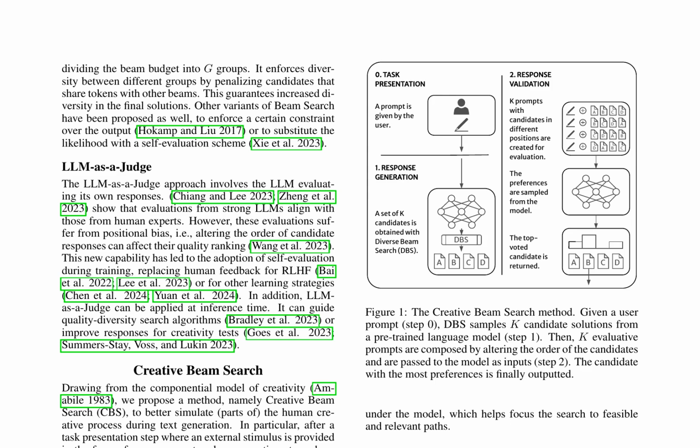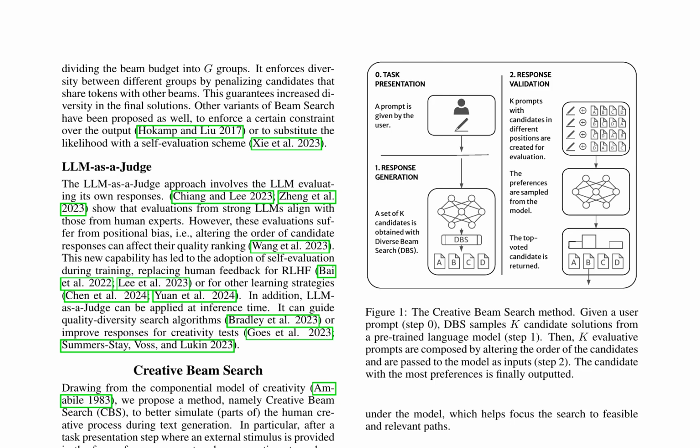The process consists of two main steps: response generation and response validation. In the response generation phase, diverse beam search, DBS, is utilized to generate a set of K candidate solutions from the pre-trained language model. DBS encourages diversity across groups through a penalty term that discourages the selection of tokens already chosen in other groups at the same step.